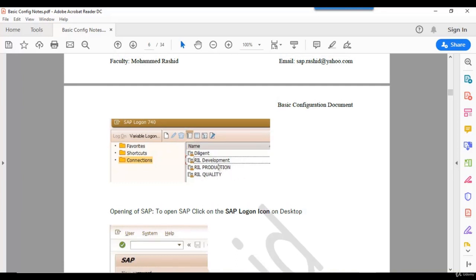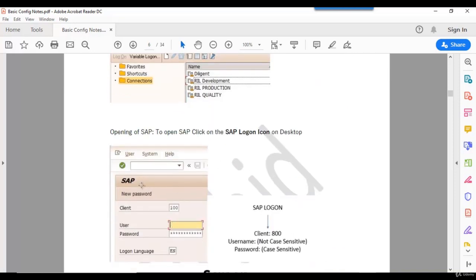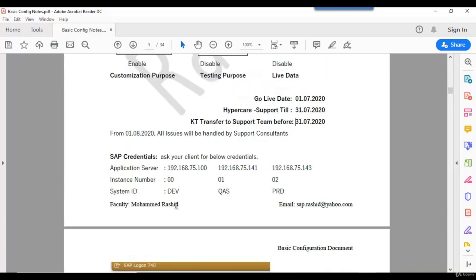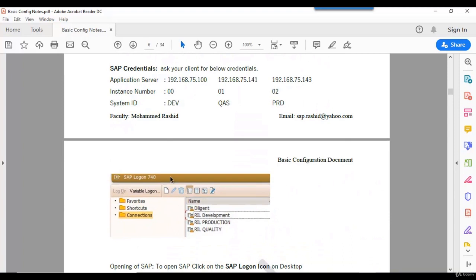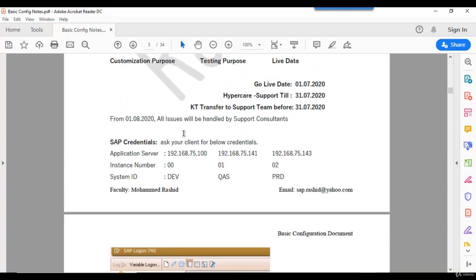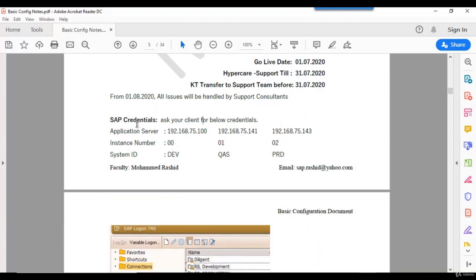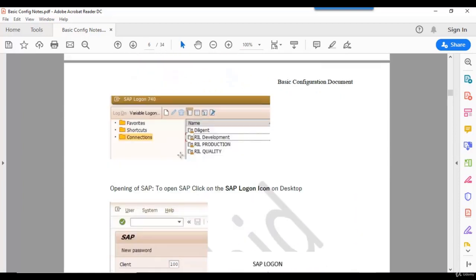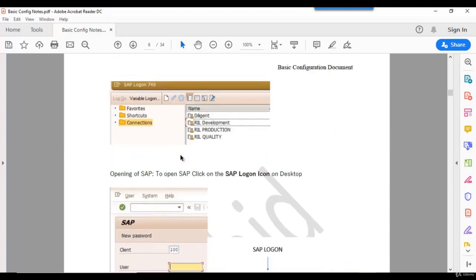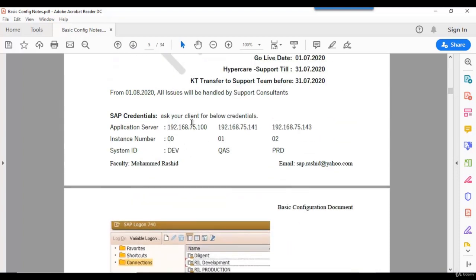Because if you double click on this, you will get this screen. So what we need to ask the Basis consultant for, to give the credentials: what is the application server, the instance number and the system ID? These details we have to get from the Basis consultant.